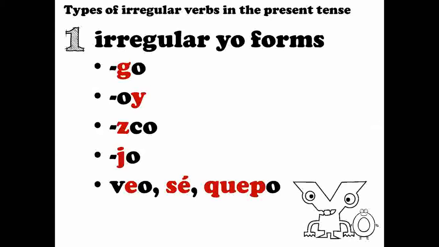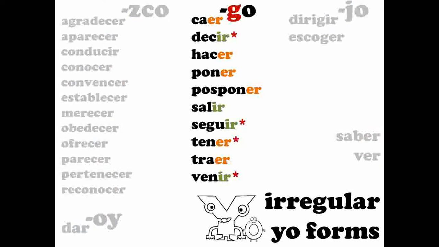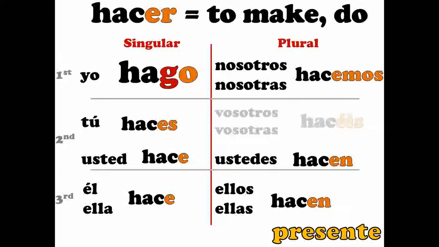There are a couple of types of those. There are go verbs, ones that end in oy, ones that end in zco, and then jo. And then there are three that sort of follow their own pattern. So we're going to talk about each of these briefly. First, the go verbs. They're called the go verbs because, well, there's a G in there. They end with go in the yo form.